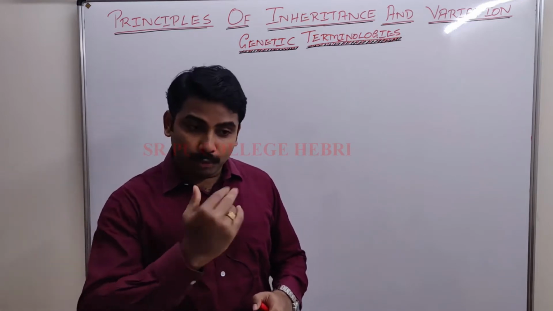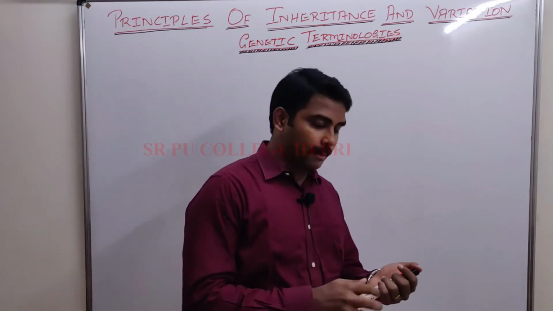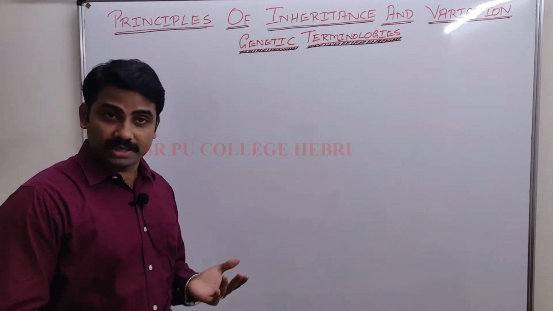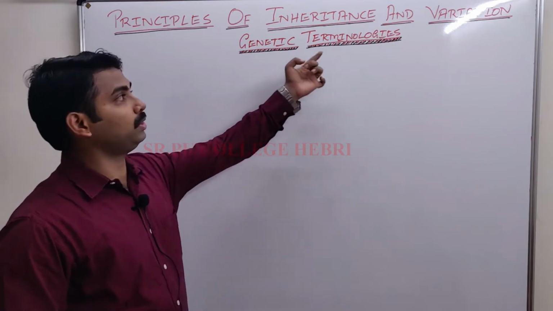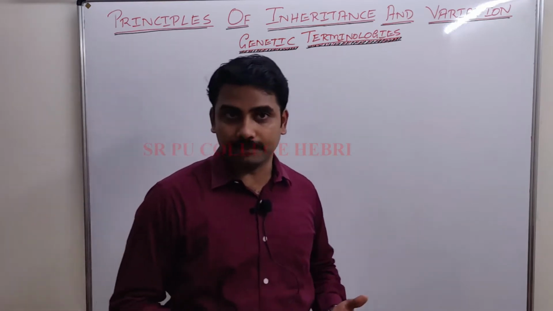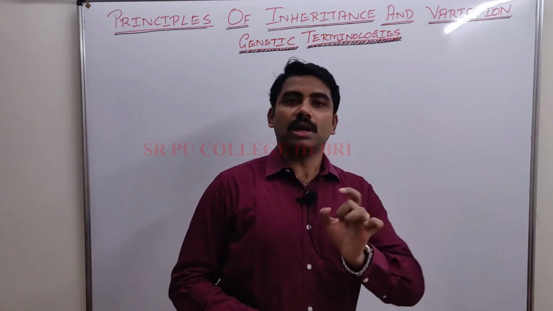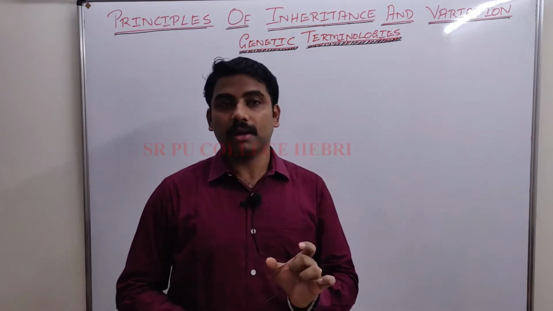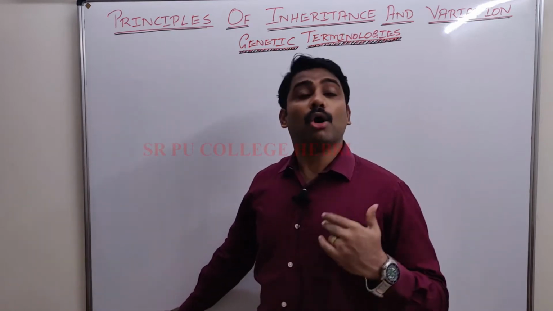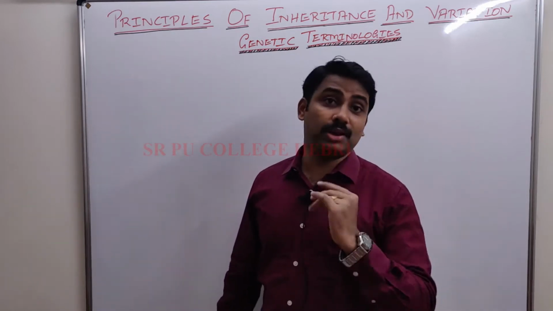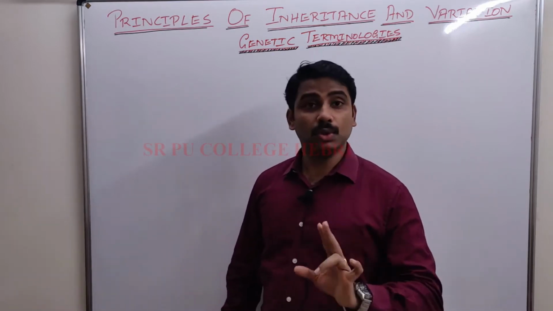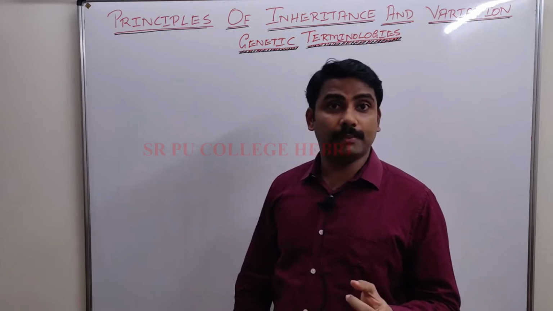Before going to monohybrid and dihybrid cross, in this class I want to discuss a few genetic terminologies which I am going to use frequently. There are a few terms that you must be aware of, and I am going to write around 11 to 12 terms here. All of them are 1 mark questions, so their definition is also very important.